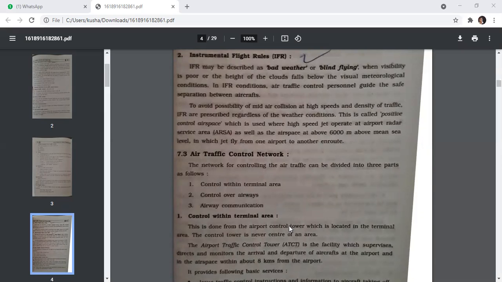To avoid the possibility of mid-air collision at high speed and density of traffic, IFR are prescribed regardless of the weather condition. This is called the positive control airspace.